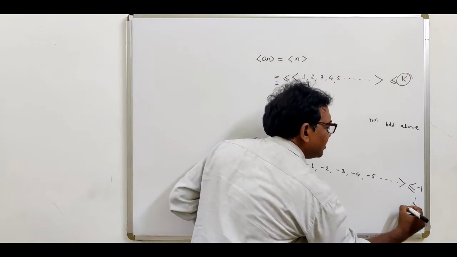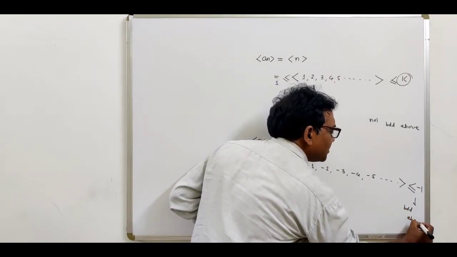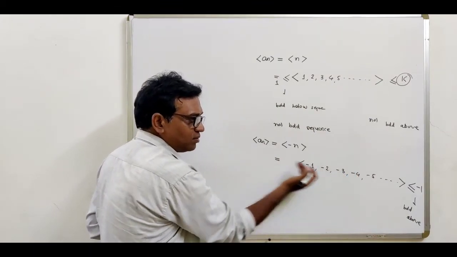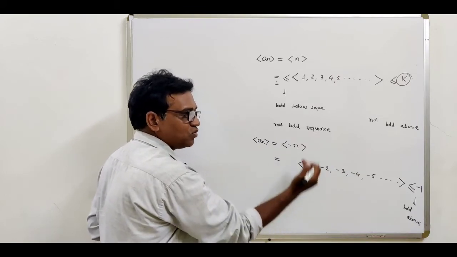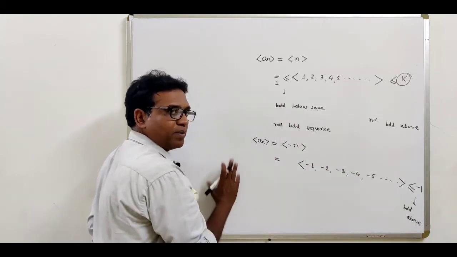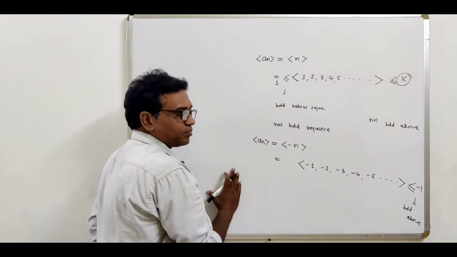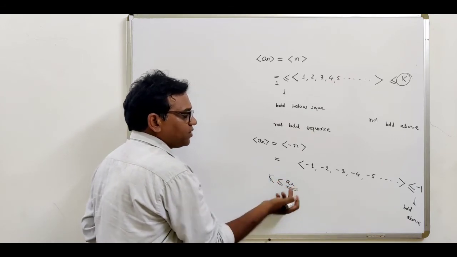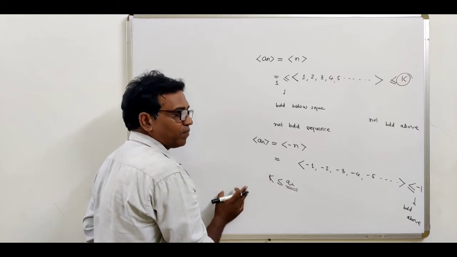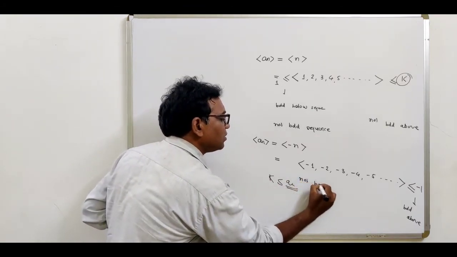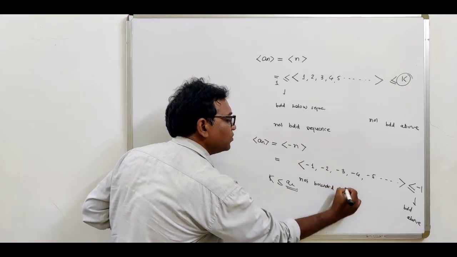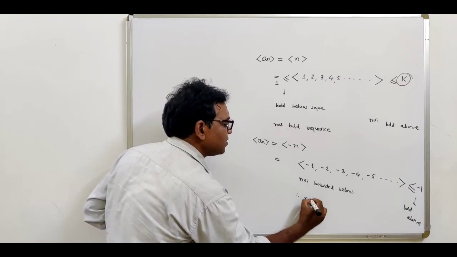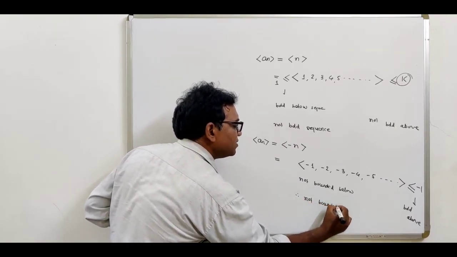So this sequence is called a bounded above sequence. But this is not bounded below, because it goes on decreasing. Minus 1, minus 2, minus 3, minus 4, minus 5 up to minus infinity. So this sequence goes on decreasing. So we cannot find such a number satisfying the condition that all the terms of the sequence are greater than or equal to a certain number. So this is not a bounded below sequence. This is just bounded above. So we can say that this is not a bounded sequence.